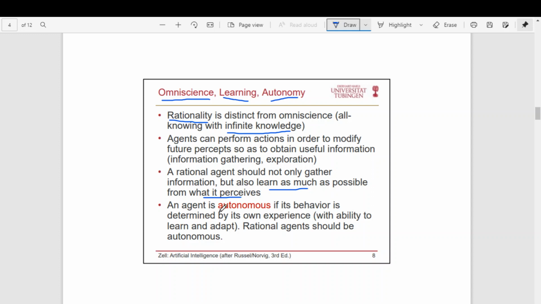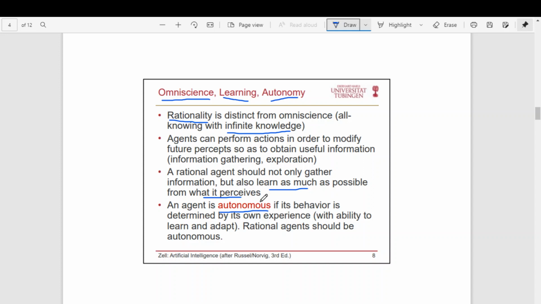Only if there is some autonomous feature can we call it an intelligent agent. Otherwise you cannot call it an intelligent agent. These two things are key criteria for intelligence: learning and being autonomous. That is, it should be able to decide its own action irrespective of the program.